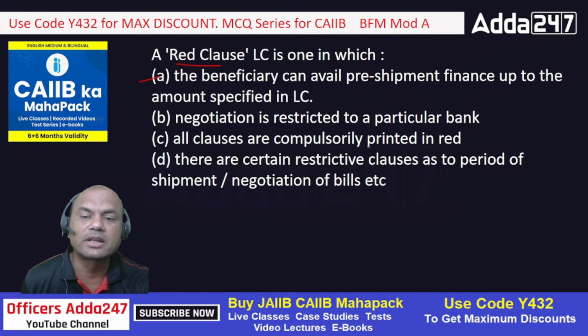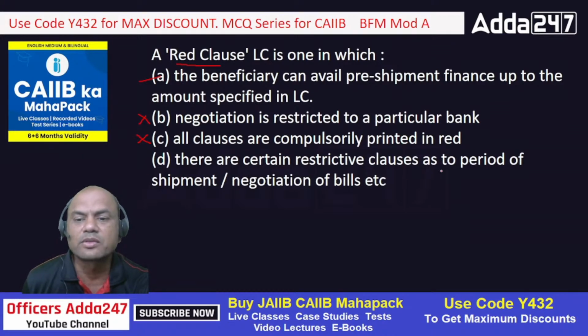All clauses are compulsorily printed in red. No, that is wrong. Nothing is printed in red nowadays because everywhere we have a Swift LC now. Swift LC means whenever you get it printed, it's all black. So nothing is printed in red. So that is gone. B is gone, C is gone, and D is also gone.